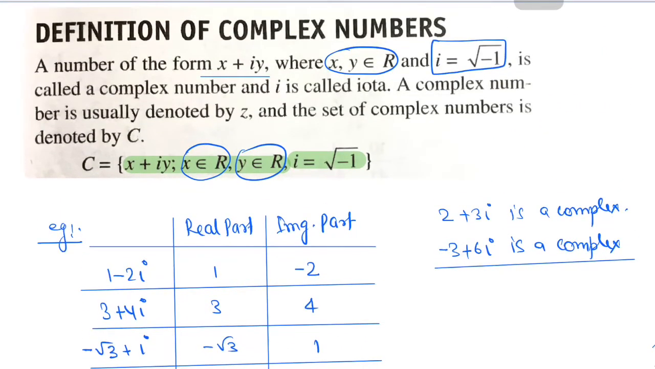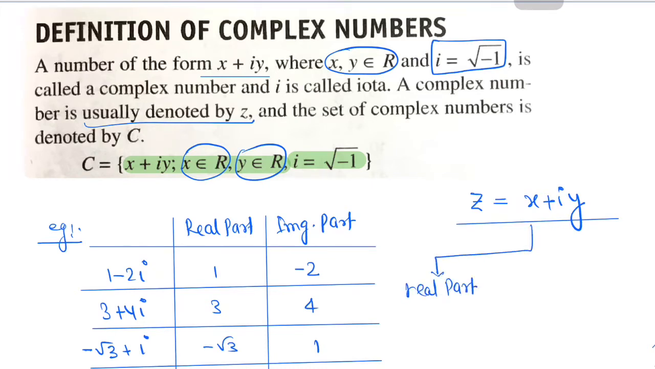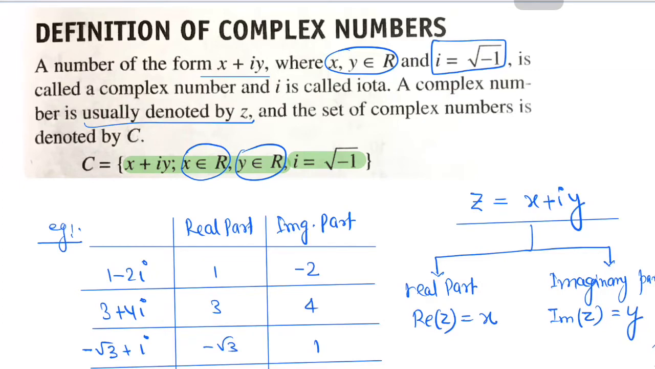So every complex number has some real part and some imaginary part. Generally these complex numbers are denoted by the letter z. If z is equal to x plus iota y, it has two parts. The real part is denoted by Re of z, which is equal to x. The imaginary part is denoted by Im of z, and that is y.